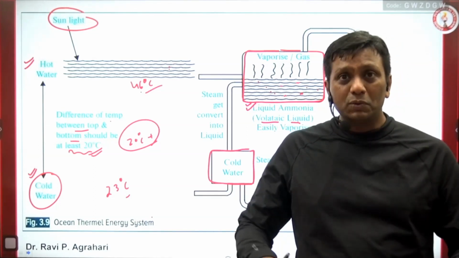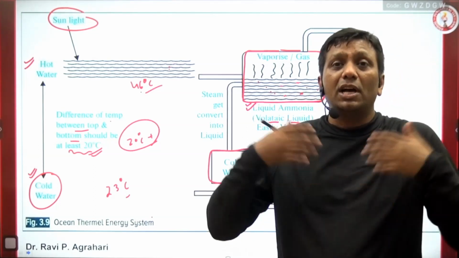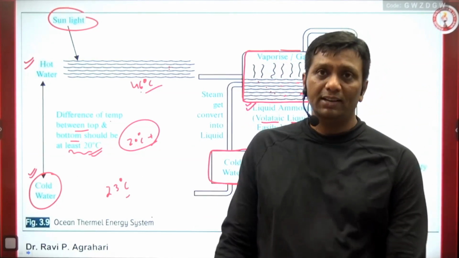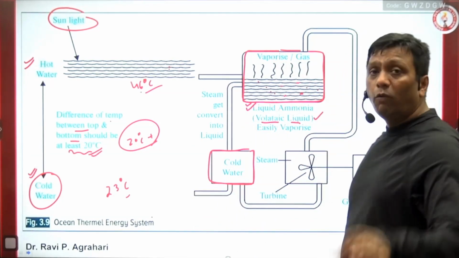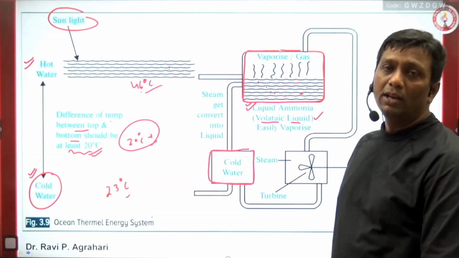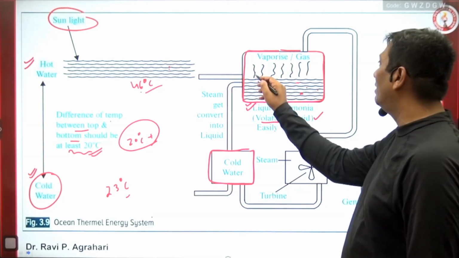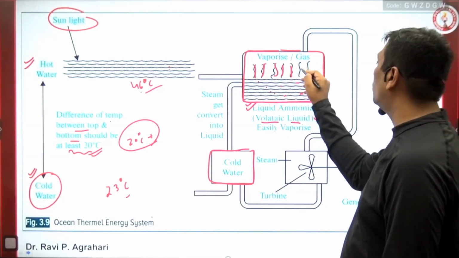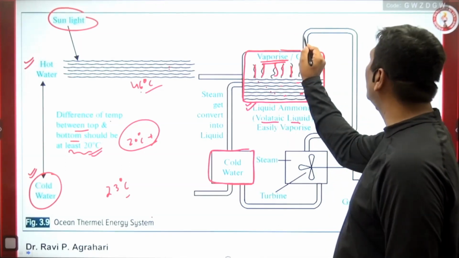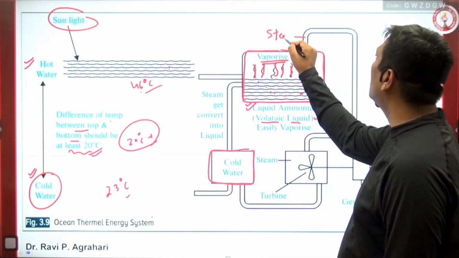know what happens? This volatile ammonia will start to vaporize and create steam. It is the nature of ammonia, guys. Volatile nature means if a small amount of heat comes, it starts to boil, and when it starts to boil, vaporization happens. And vaporized form means steam generation happens here.